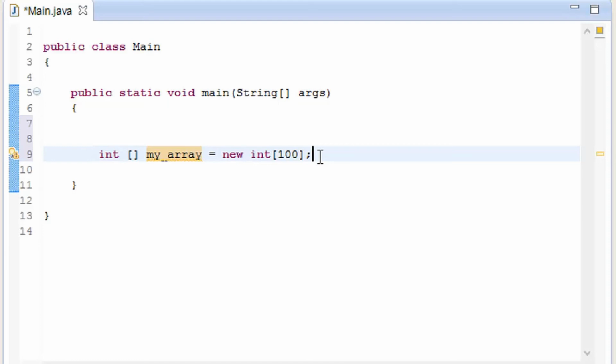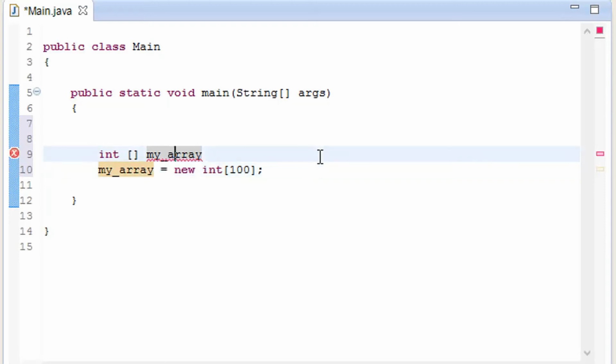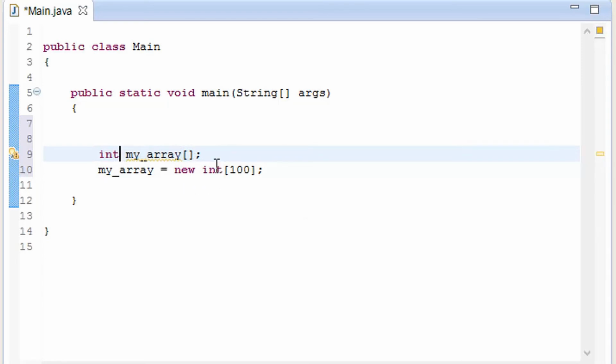Let me bring you one more concept. As you know, I have created it till here like this, and added the same thing like my array. As we did in the previous one, then close this one. It is giving me a complaint because there is one more square bracket and another square bracket. That's what I wanted to show you once again: it doesn't matter if you keep it in front of my array or behind my array, but you have to keep it only once. Either pre or post, it doesn't matter, but it must be there.